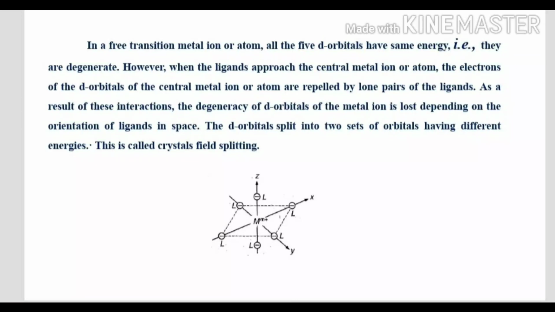Whereas the t2g orbitals are oriented in between the axes, not directly facing the approaching ligands, so they experience less repulsion and their energy is decreased. That's why the eg orbitals go up and the t2g orbitals go down. This type of splitting of d orbitals is known as crystal field splitting. The energy gap between the eg and t2g orbitals is known as the crystal field splitting energy.